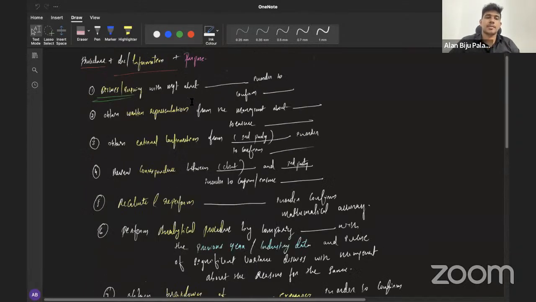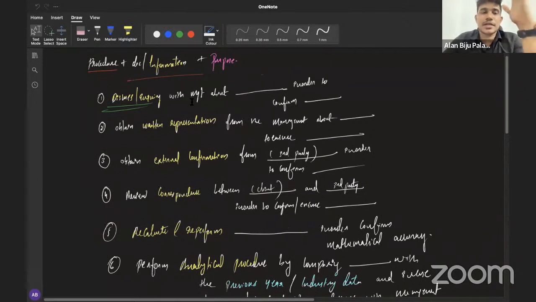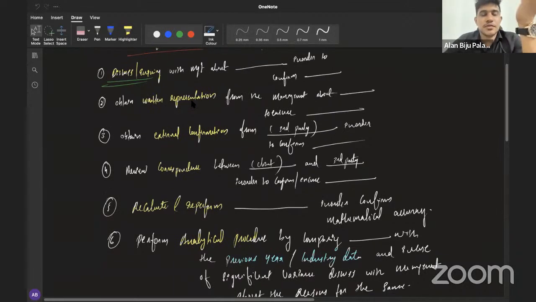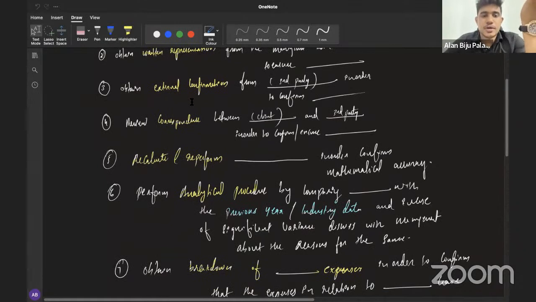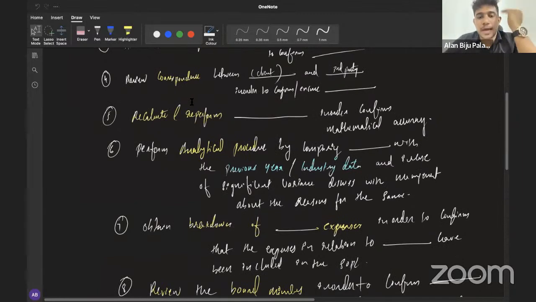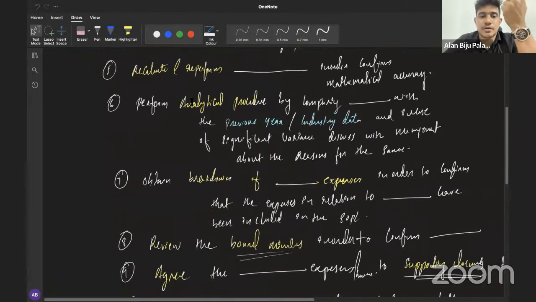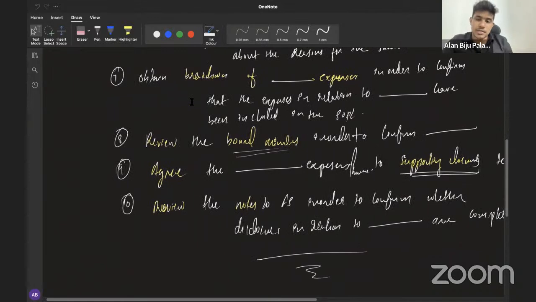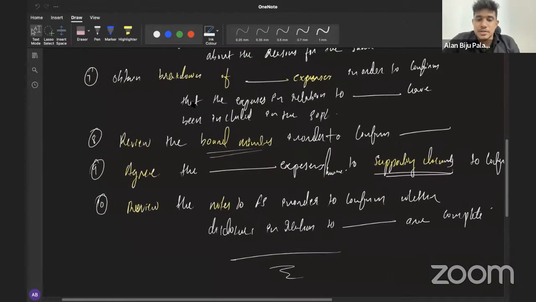So, scenario wise, you consider whether you can discuss anything with the management in relation to the scenario, whether there's any possibility of obtaining a written representation, whether there is any possibility of getting a confirmation from a third party, whether you can review correspondence between any two persons, whether there's possibility of recalculating or reperforming something to ensure the mathematical accuracy, whether there is any possibility of performing analytical procedure by comparing something with that of the previous year or industry data, whether there is any possibility of obtaining a breakdown of some expenses, whether you can review the company's board minutes, whether there is any possibility of agreeing expenses to the supporting documents, and whether there is any possibility of reviewing the notes to financial statements. Clear?